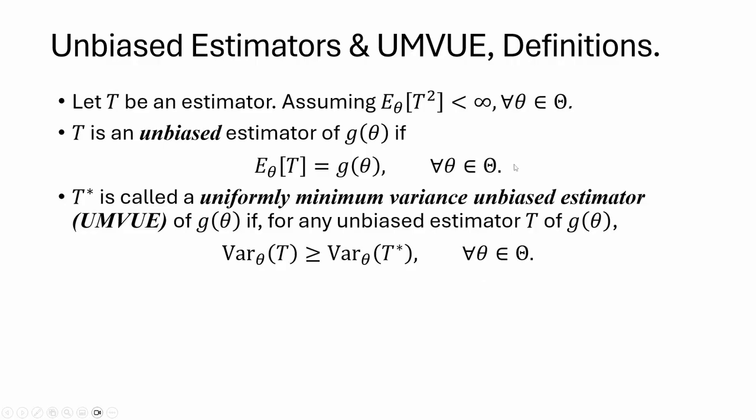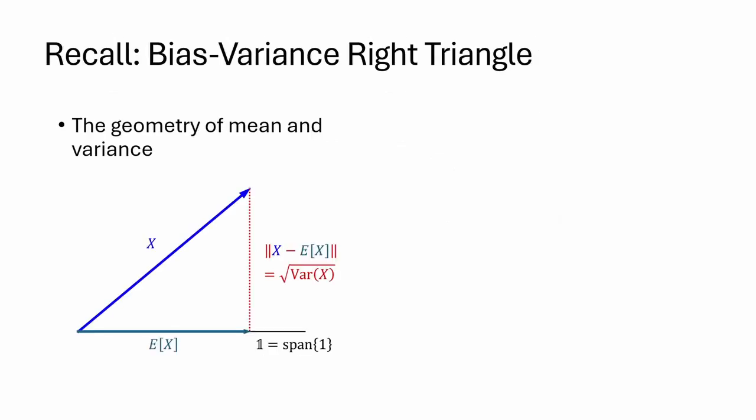Let's visualize it using the geometry of random variables. In an earlier video, link in the right corner, we introduced the mean and variance right triangle. Basically, for any random variable with finite second moment, its mean E of X is the orthogonal projection onto the subspace 1, that is, the span of 1, the set of all constant or degenerate random variables. The perpendicular component, X minus EX, of the projection is known as the residual of X. The squared length of the residual is the variance of X.